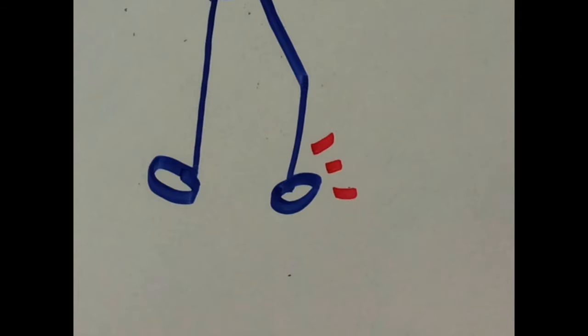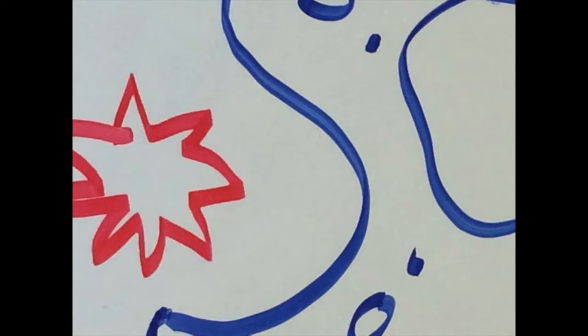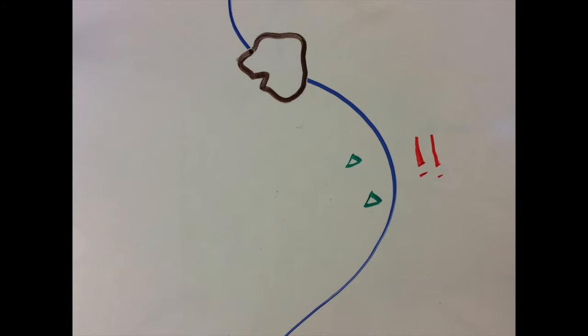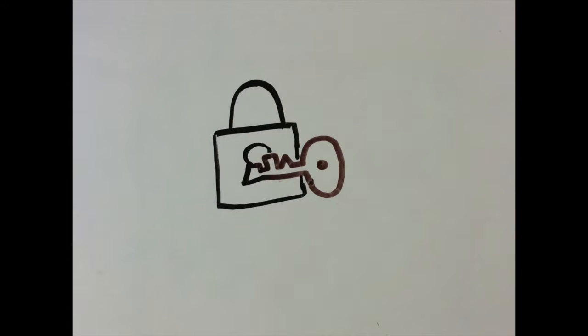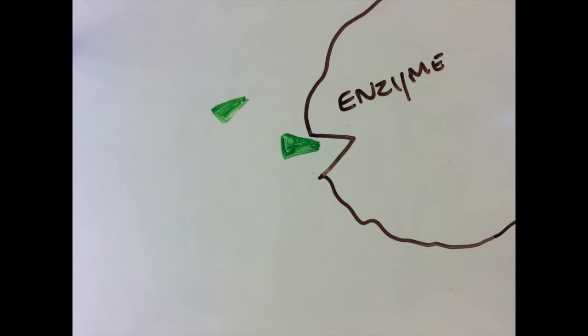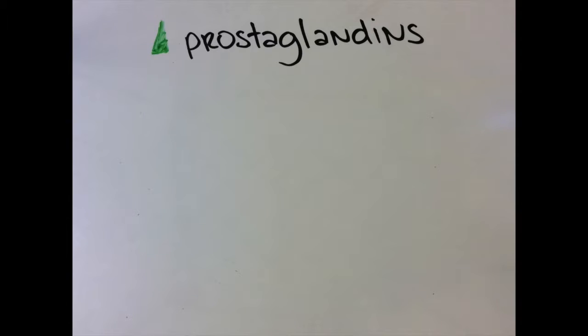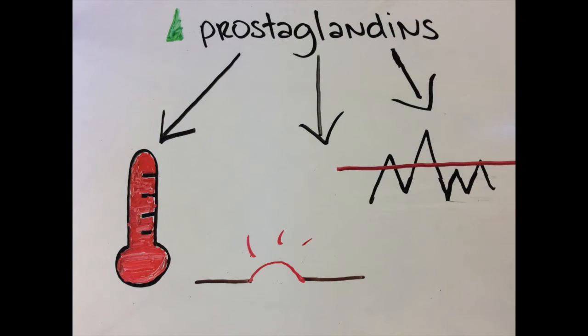Cell signaling is crucial in the pain processing pathway. When the cells in the ankle are damaged from the injury, the cells release acids that bind with cyclooxygenase enzymes, also known as COX-1 and COX-2 enzymes, which are located in the cell membrane. These acids fit into the COX enzymes like a key in a lock. These enzyme reactions produce lipid compounds called prostaglandins, which are converted into other chemicals that raise the body temperature, cause inflammation, and lower the nociceptive threshold.